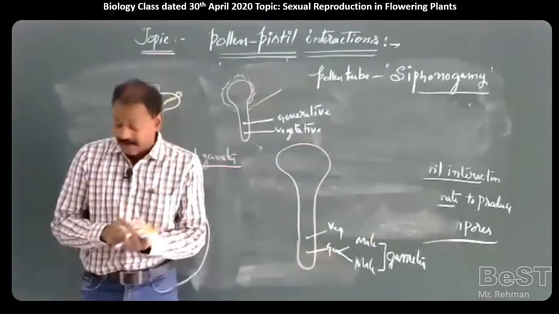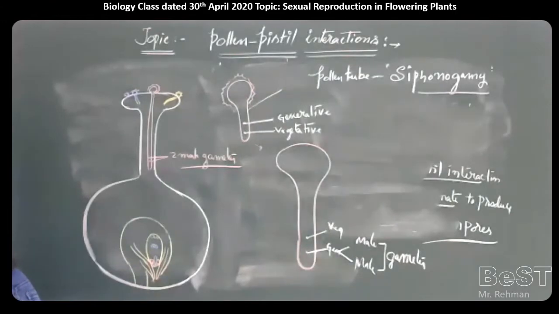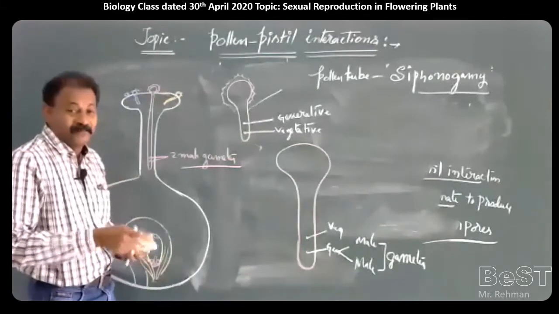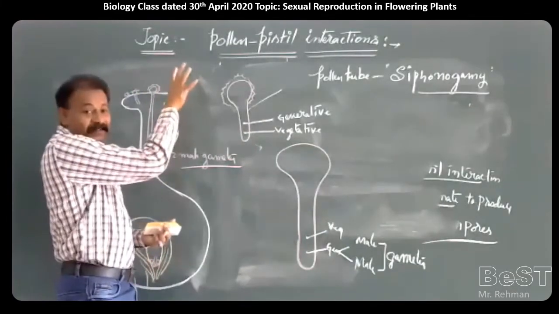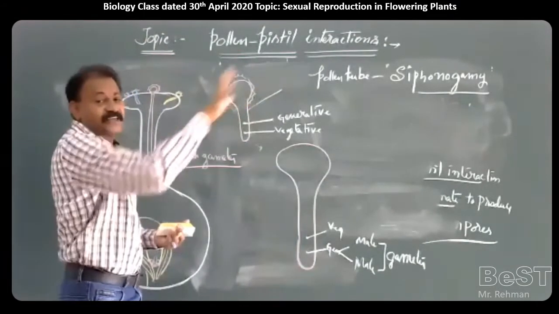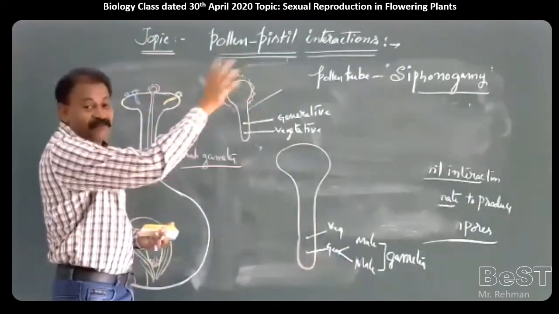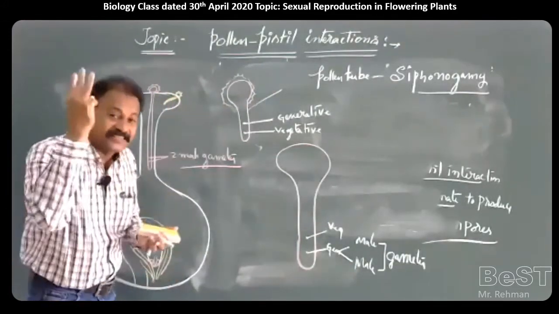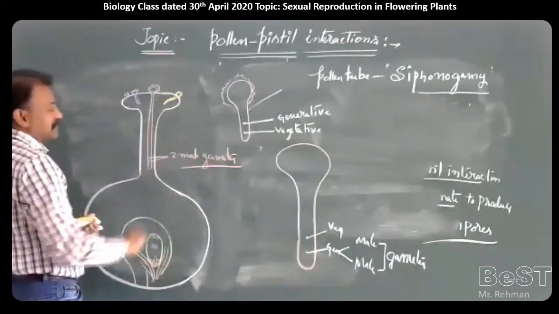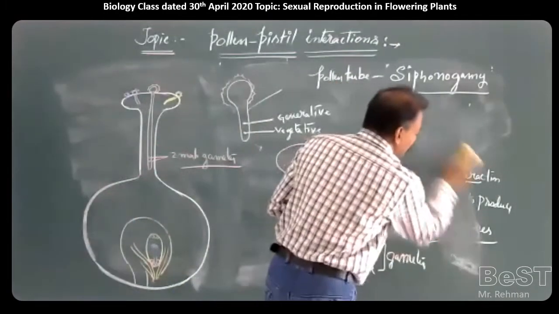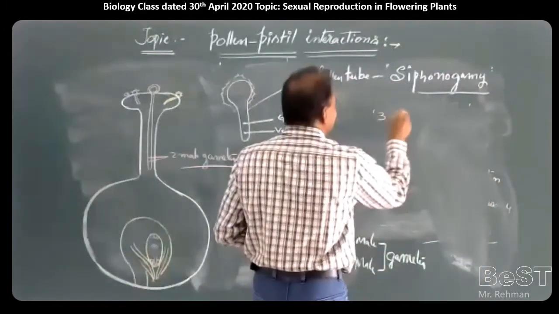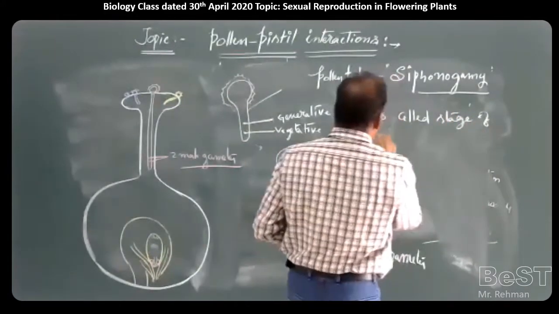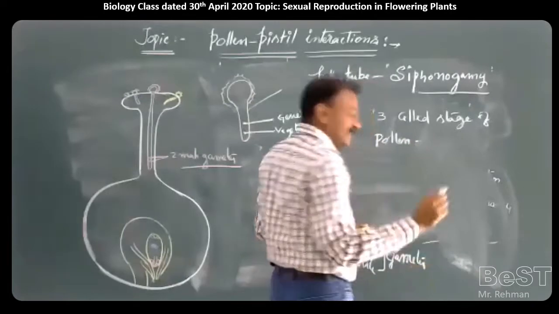Whereas in the remaining 40% of angiospermic plants, by the time the pollen grain is shed and carried by any agent, when it lands on the stigma, it already has a three-celled condition. What are the three cells?